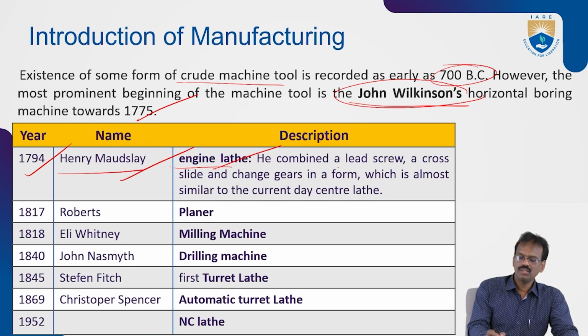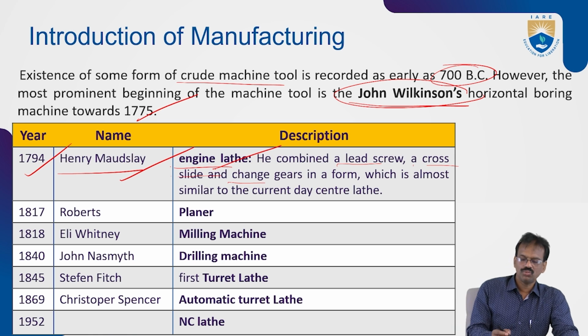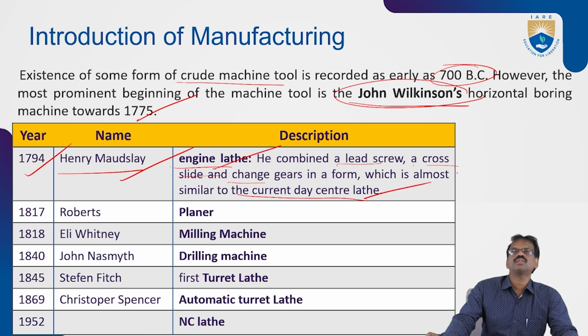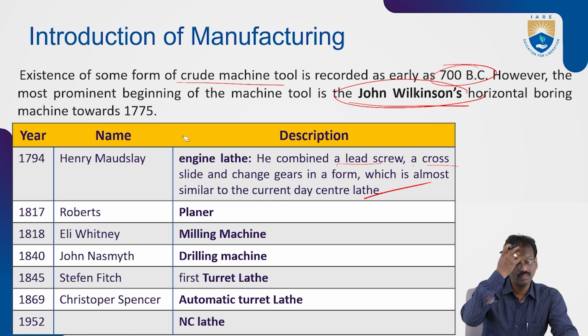He combined the lead screw and a cross slide, also change of gears, in a form which is almost similar to the current day center lathe. The same principle is going on nowadays also. So that is the basic lathe engine, invented by Henry Maudsley.